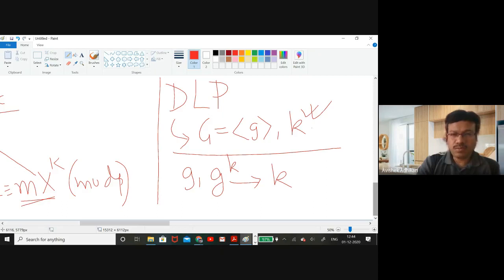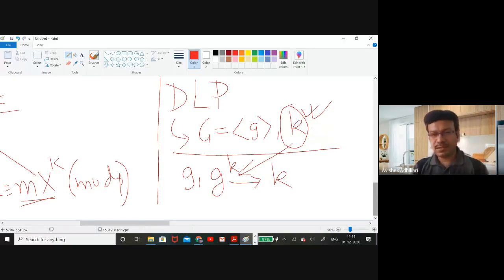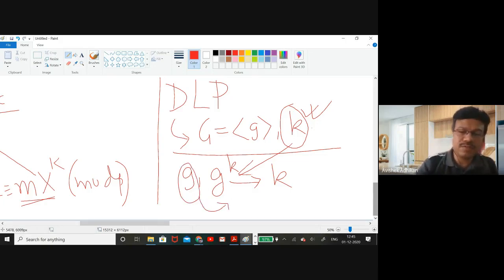So you have a group at hand, you have a generator of that group, and if I choose some k and give you just g to the power k, can you give me back the value of k just from g and g to the power k? Very easily, for a mathematician's mind, you can say, why not? I will just start doing g square, g cube, and one day I will certainly get g to the power k, and then I will return that value k.